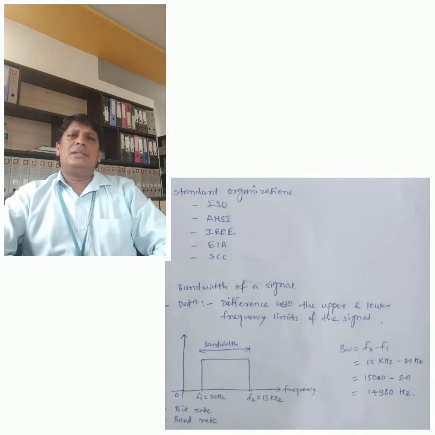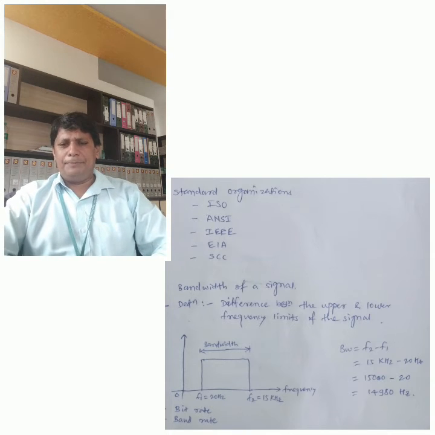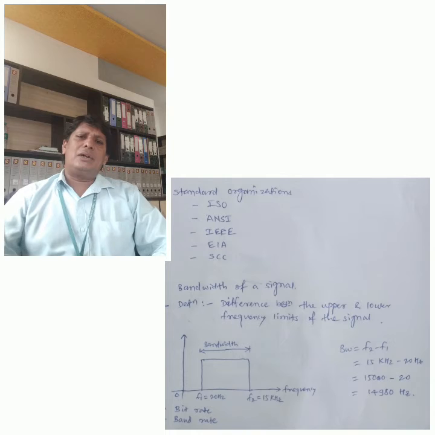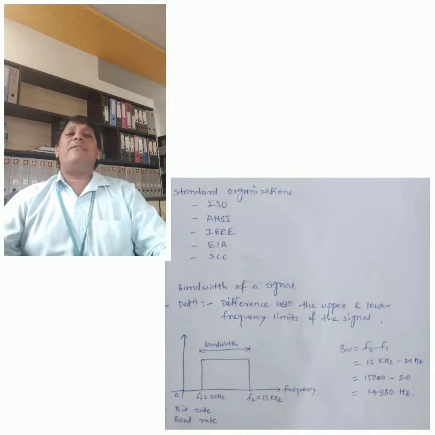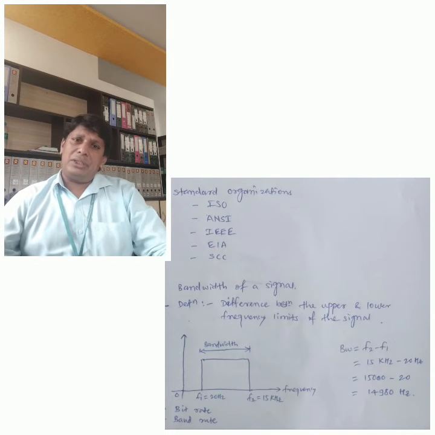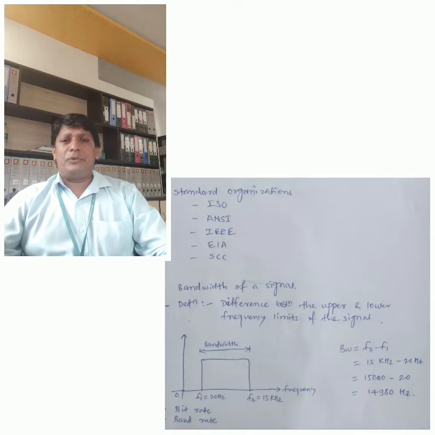For example, the range of a music signal is 20 Hz to 15 kHz. As you see in the diagram, there are two frequencies we use. The first one is 20 Hz, that is F1, and the second one is 15 kHz, that is 15,000 Hz. So how can we calculate the bandwidth? Bandwidth is calculated by the formula BW = F2 - F1. F2 is the upper limit frequency and F1 is the lower frequency.